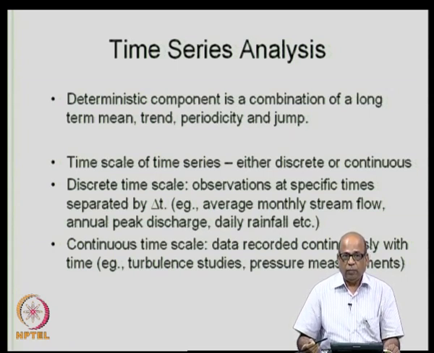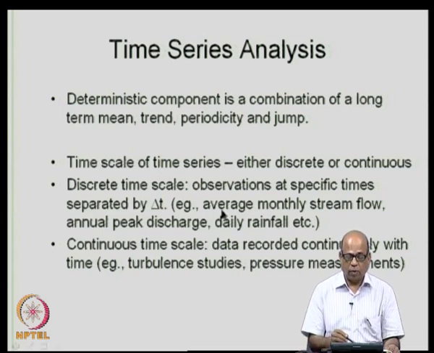Now, the discrete time scale observations in hydrology arise mainly when we are talking about, let us say, monthly stream flows. Although the observations may be done every day, for the analysis we may consider the aggregated values of the stream flows over a month, and therefore, we may be talking about average monthly stream flow, or annual peak discharge.